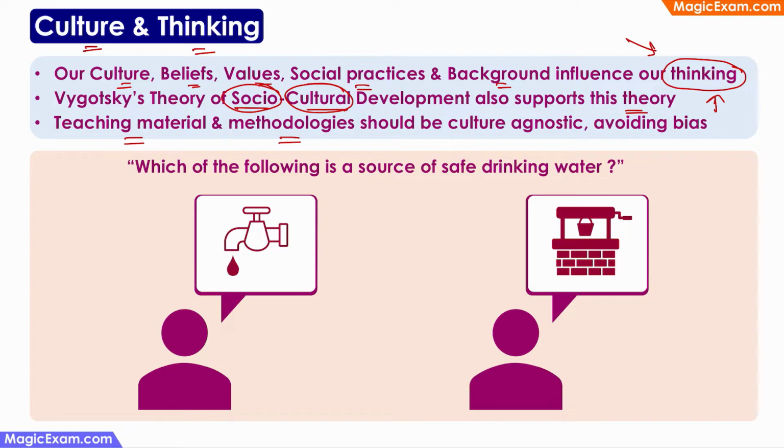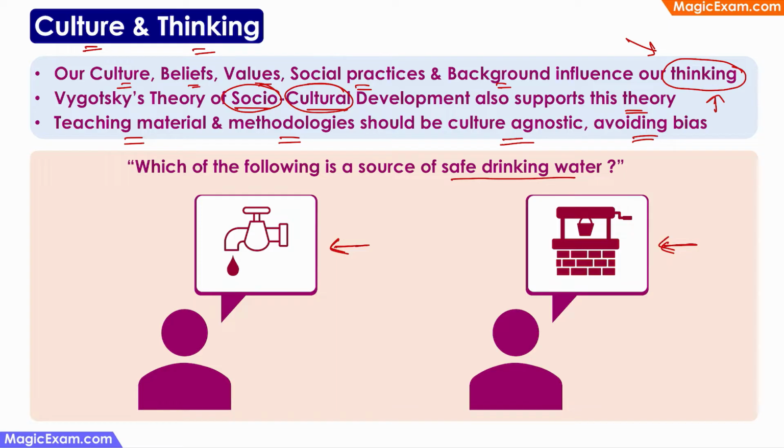Because the teaching material and the methodologies should be culture agnostic. That is, they should avoid any kind of bias. For example, if I am from an urban background and if I am creating a question for an exam, and the question is, which of the following is a source of safe drinking water? Now, the correct answer that I am expecting is tap. But a child from a rural background is taking the same exam and he writes that the source of safe drinking water is a well. So if I look at it from an urban background, then tap might be the correct answer. If you look at it from a rural background, then well might also be a correct answer.